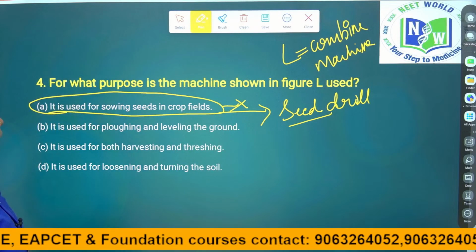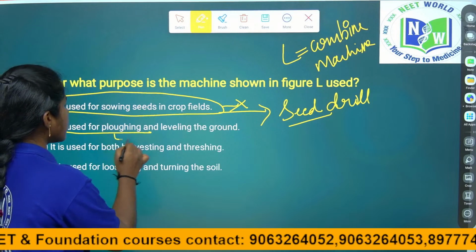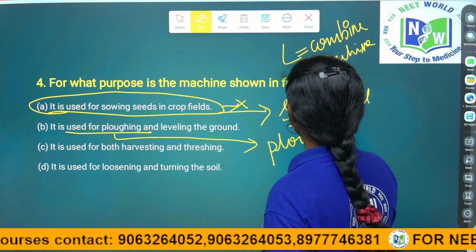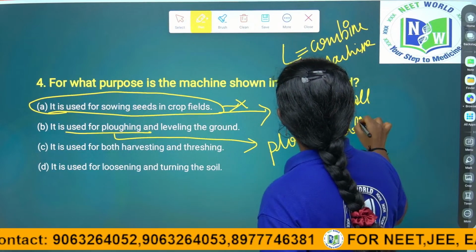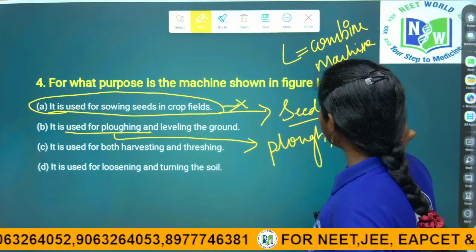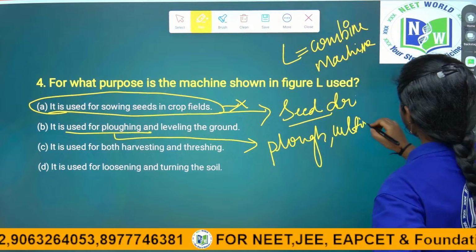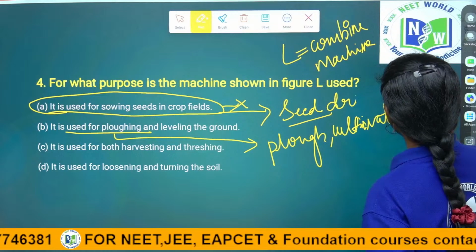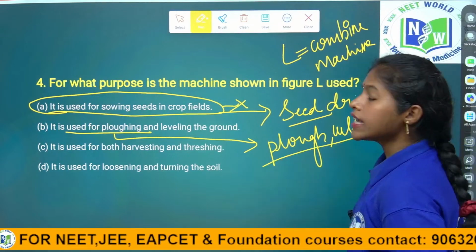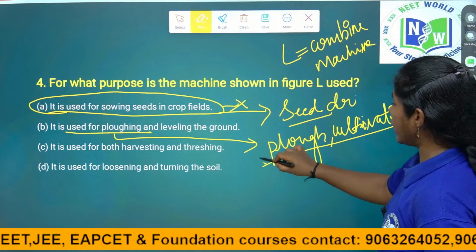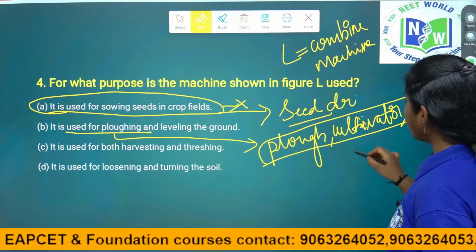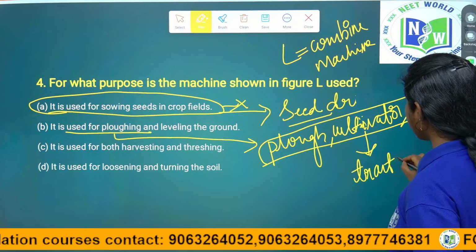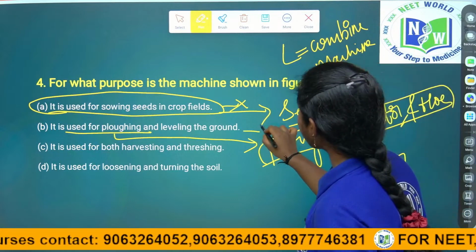Next, it is used for plowing and leveling. For plowing, we use the plow, cultivator and hoe. These are the implements we use for plowing. Right. So the cultivator is used with the tractor. It saves time. Right children? This is also not the correct answer.